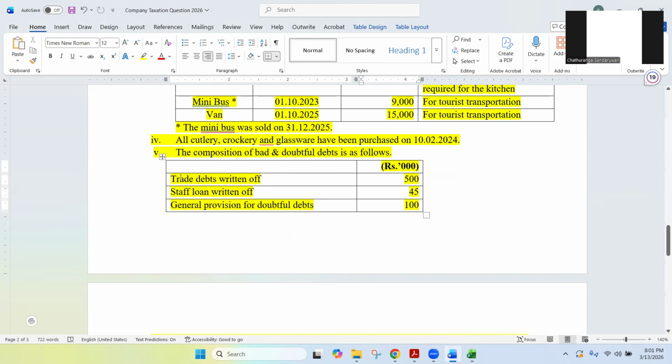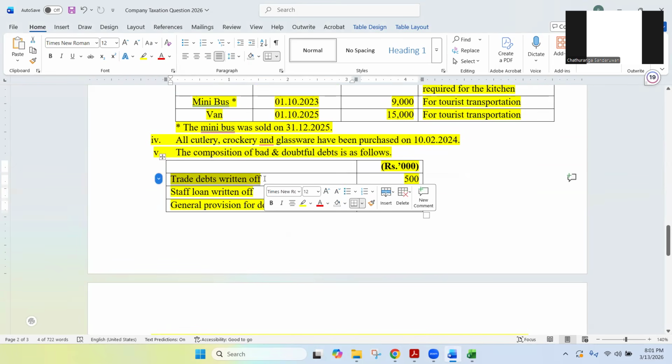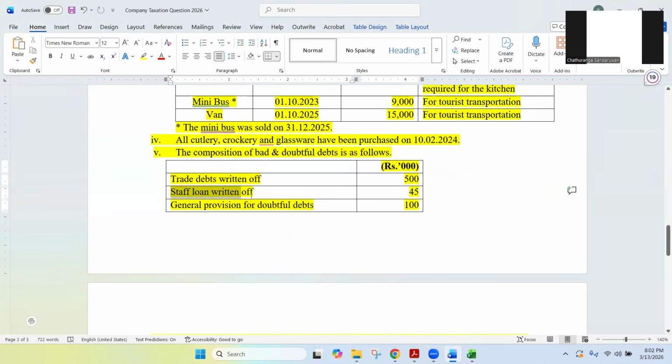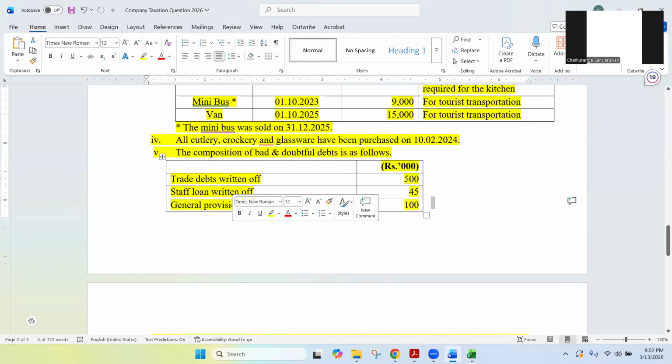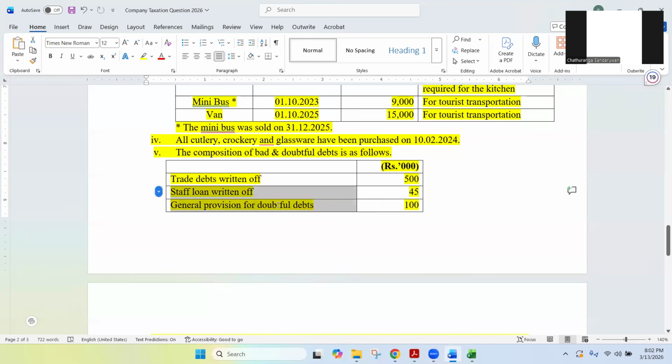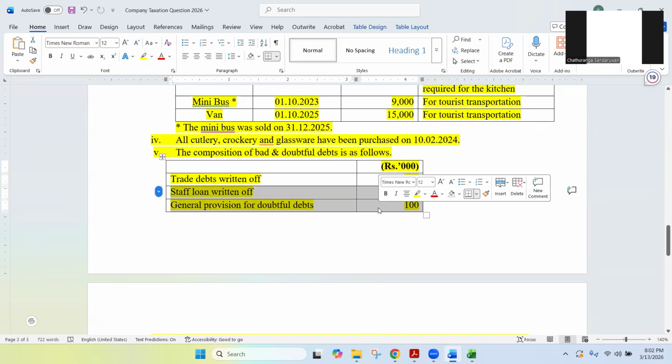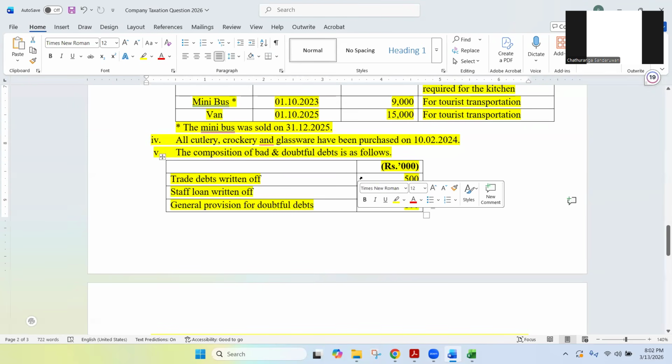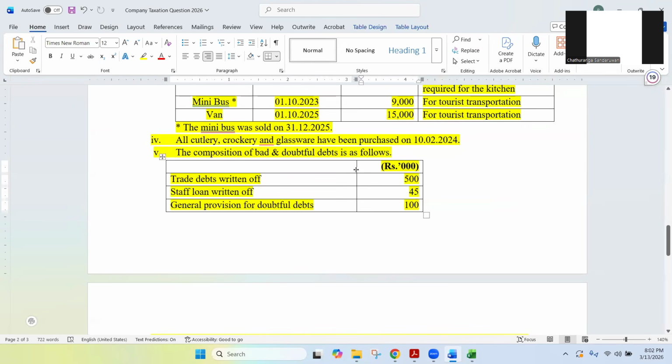But the things we can deduct for taxation: trade debts written off, we can, that is allowed. But staff loan written off, that is not allowed. General provision for doubtful debt, since it is a provision, not allowed. So, since we have already deducted 645, we can add back how much? Staff loan and the general provision, 145, we can add back. 500 is allowed. That is how you do it easily.